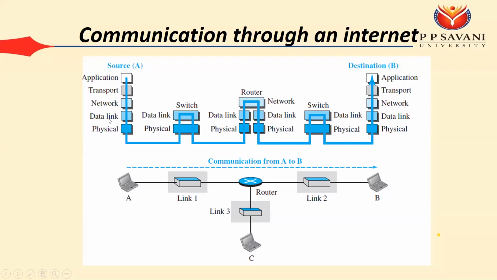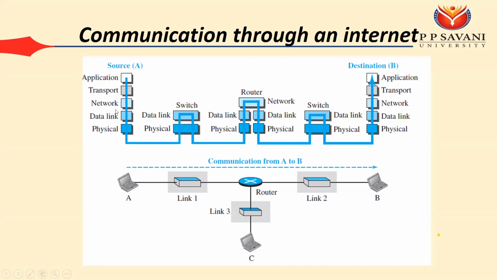So for that the data link layer is responsible. Again, the second type of delivery is known as host to host delivery. What is the meaning of host to host delivery? This one is your host and this one is your host. In case of your communication, you are the host and the Google server is the destination host. So for such type of communication, the network layer is responsible. So for end-to-end delivery, or we can say host-to-host communication, the network layer is responsible.